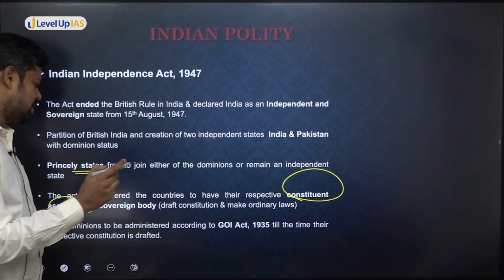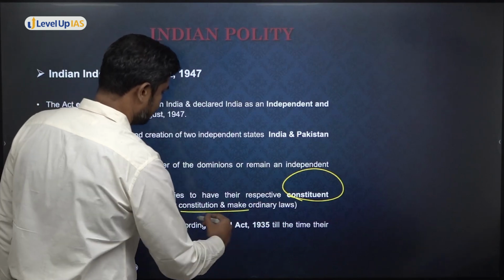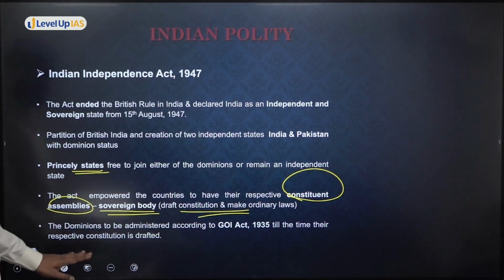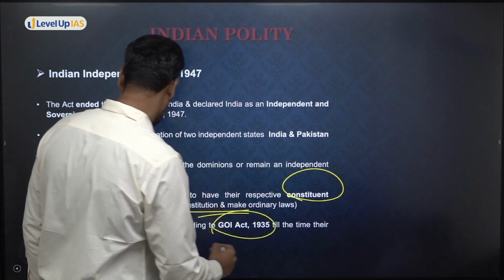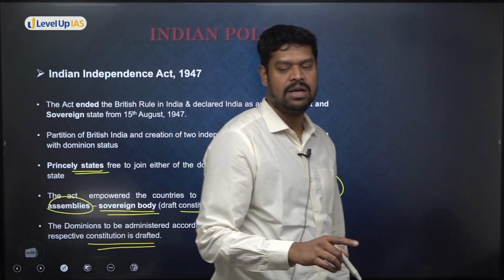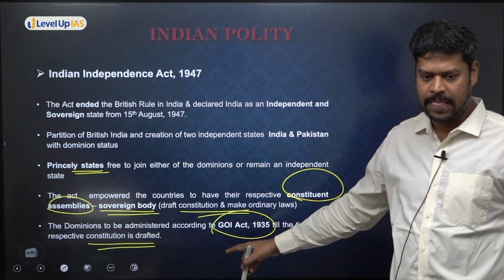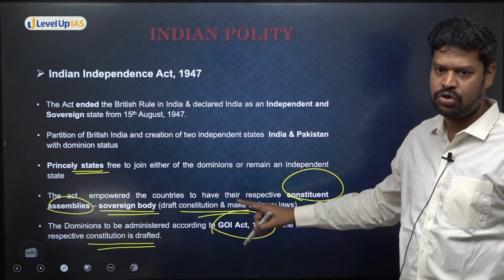So accordingly, there were only two countries, that is India and Pakistan, and they had their respective constituent assemblies to draft their constitution. But India still would be considered a dominion, to be administered as per the Government of India Act 1935 till their respective constitution is drafted. So that is why I say, despite independence, India was governed based on the 1935 Act till the time the Constituent Assembly drafted the constitution.